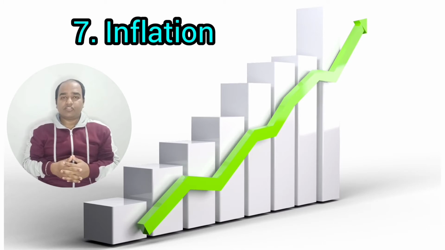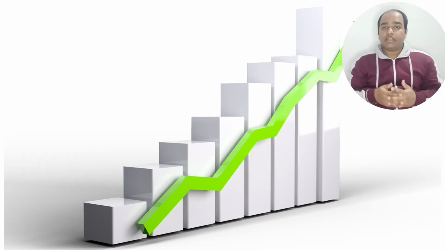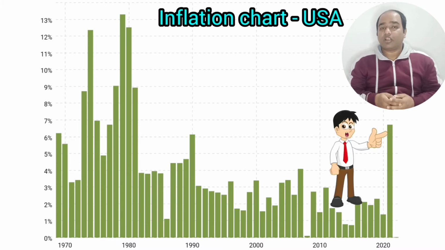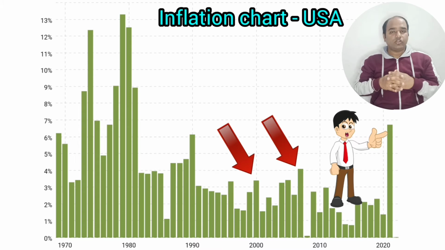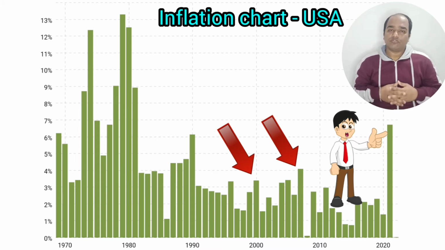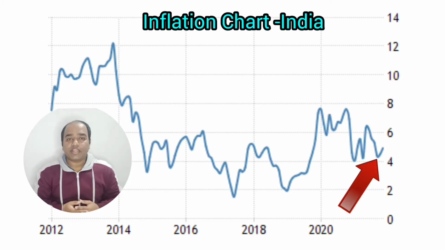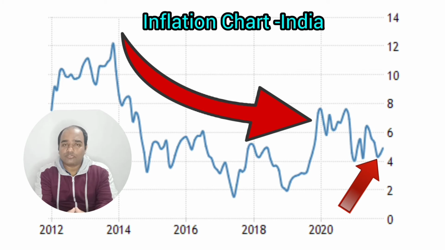Another major area of concern is inflation. If inflation is high, chances are that the economy is likely to collapse very soon. In 2021, inflation has already touched the 7% mark in the USA. A similar situation happened in 2008 and 2000, when inflation was very high, and after that the market collapsed. In the case of India, this number is very much under control. As you can see, from 2014 onward, the inflation rate has gone down below 5%.